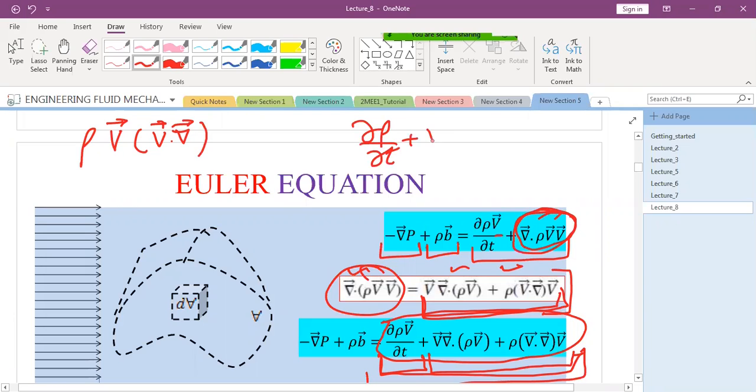So you are saying you are putting the value of this equal to 0. Yes, sir. But here there is no del rho by del t. It is del rho V by del t. So you shouldn't have applied the product rule here. Yes, sir. Sir, wait a minute, sir. I'll do it once more, sir.